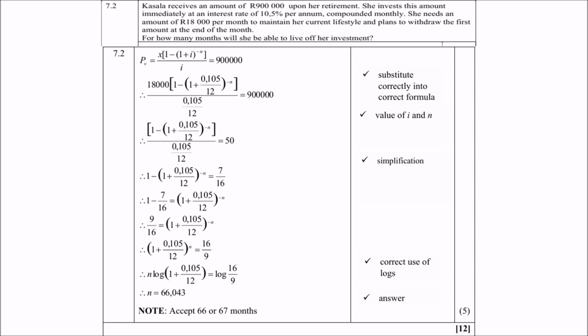So you need to figure out how you're going to make n the subject, where you can eventually use your logs in the second last step, because remember, logs is the only way you can make n the subject. And then you'll get n equals 66.043, which of course you can round off. So we will accept 66 or even 67 months.